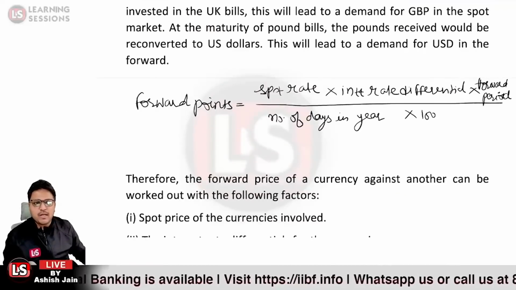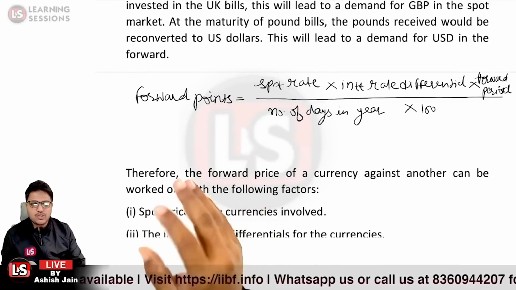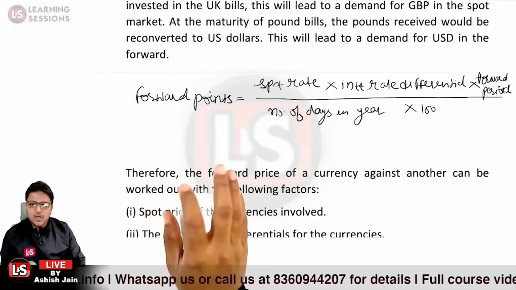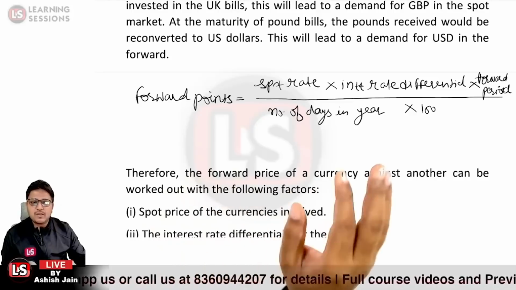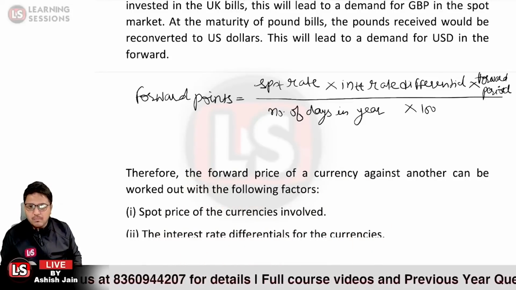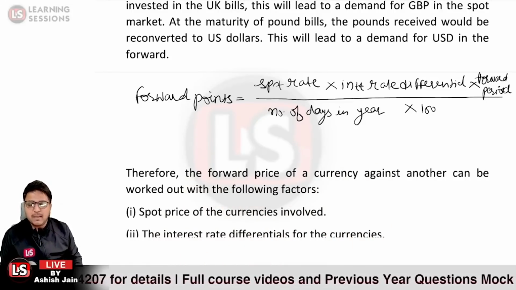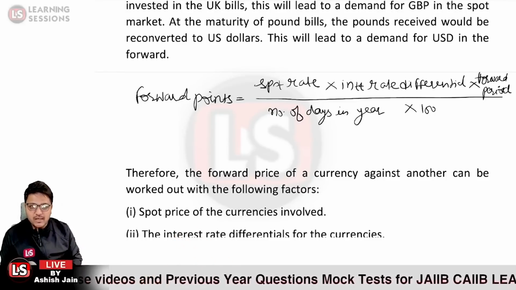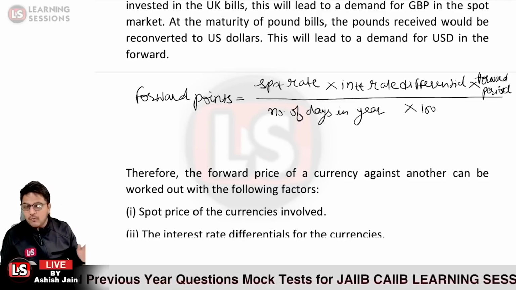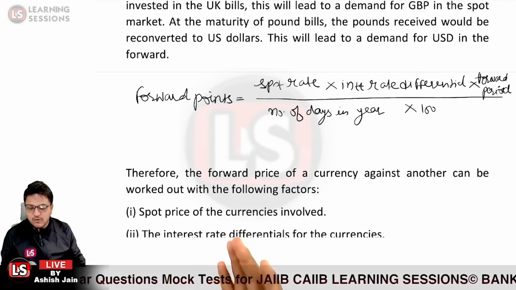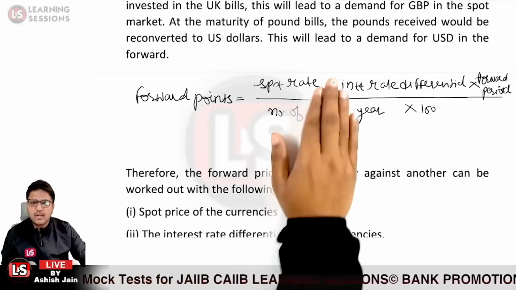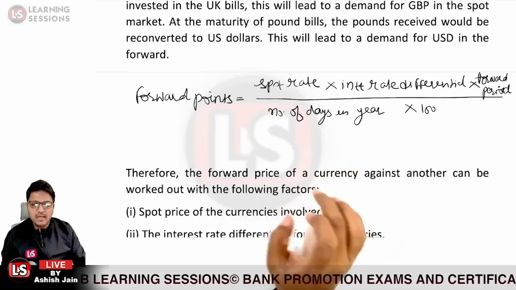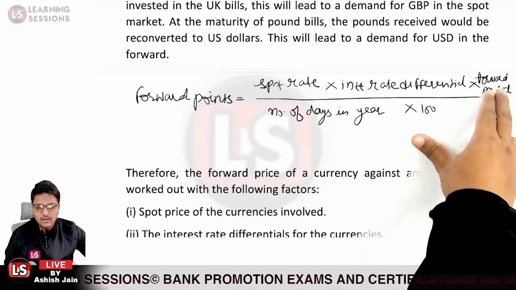Now this is the formula for how we calculate the forward points. A question can also be asked on the calculation of forward points. I already told you that the forward points are calculated based upon the interest rate differential. The main components are the spot rate, the interest rate differential, that is the interest difference between the two currencies in the two territories, and the forward period. So it is the spot rate multiplied by the interest rate differential multiplied by the forward period, divided by the number of days in the year, because the forward period is mentioned in days.